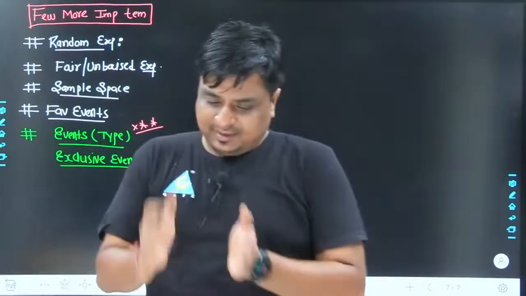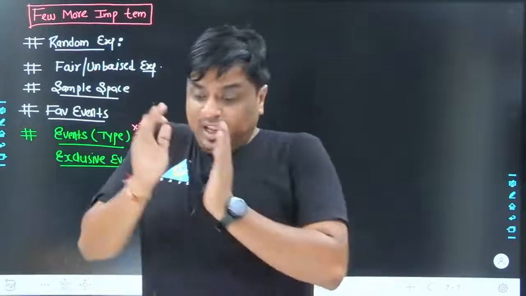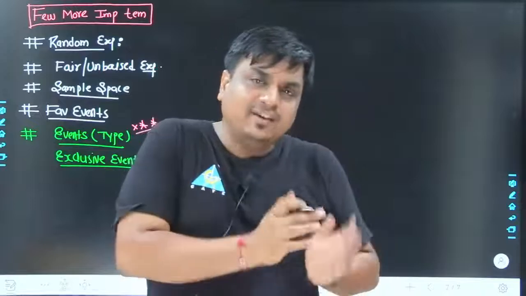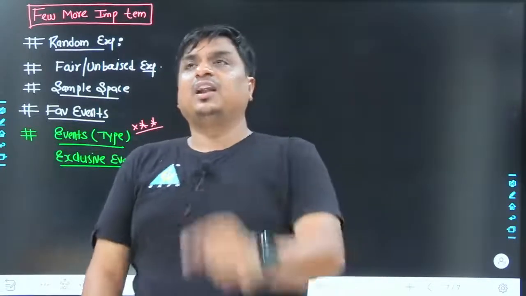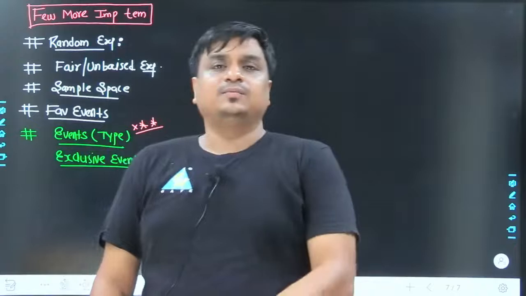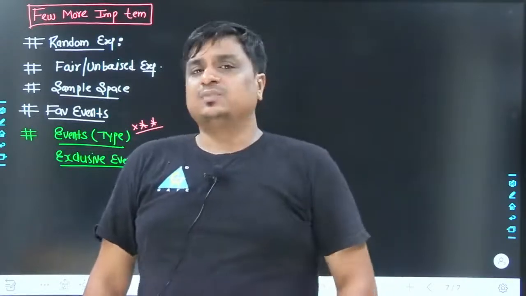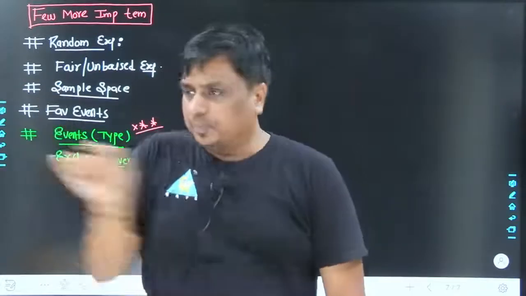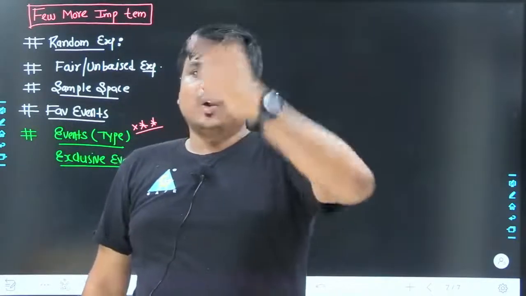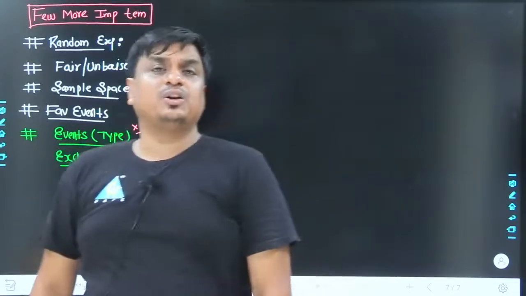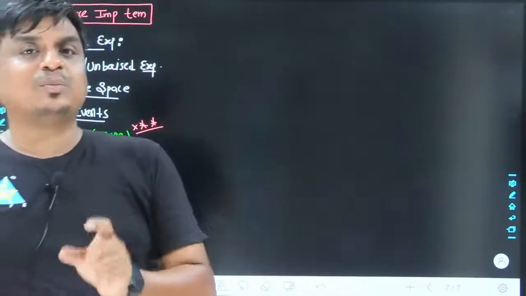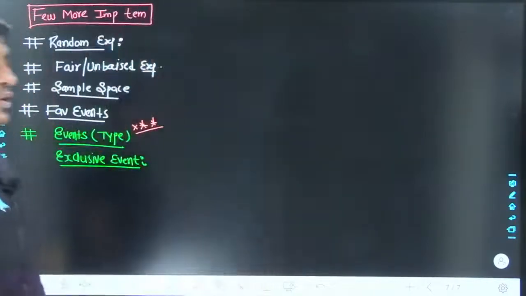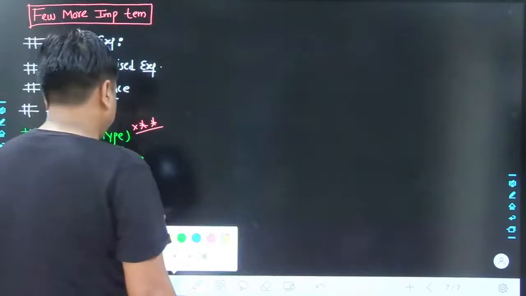If somebody says, sir, this is an exclusive event, if this event takes place, the second event cannot take place. If the second event has taken place, the first event cannot take place. Like if I roll a die, let's take the events to be even numbers, odd numbers, prime numbers. May I know whether even numbers and odd numbers are a type of exclusive event or not? Yes. If one event takes place, by default you can't have the second event take place. Agreed what I am saying? So write it down, the exclusive event.